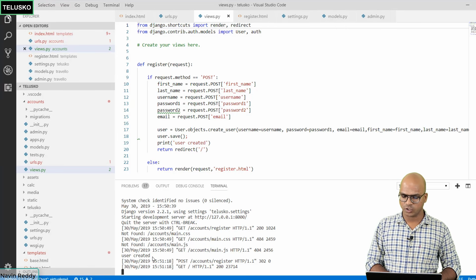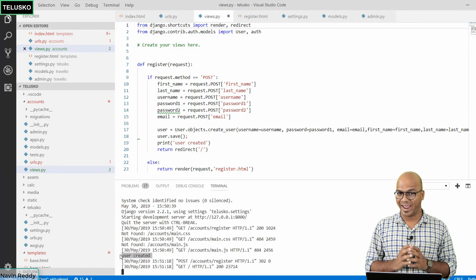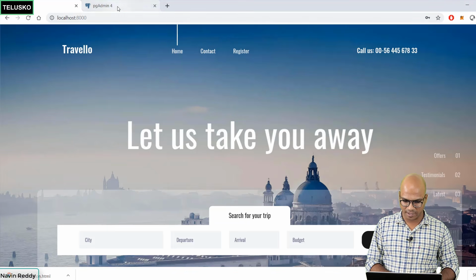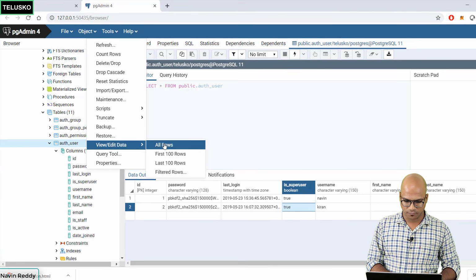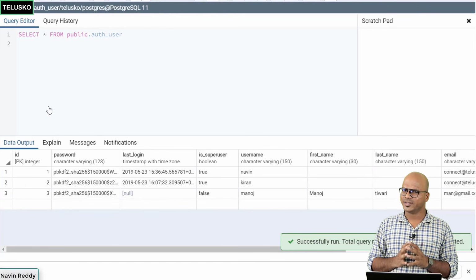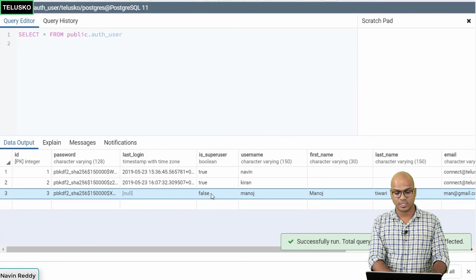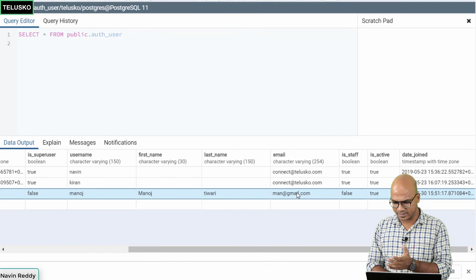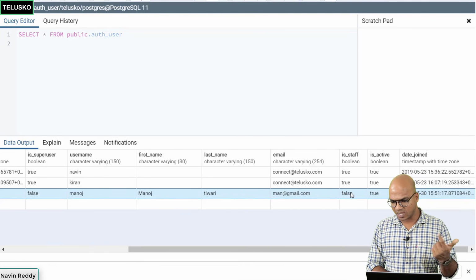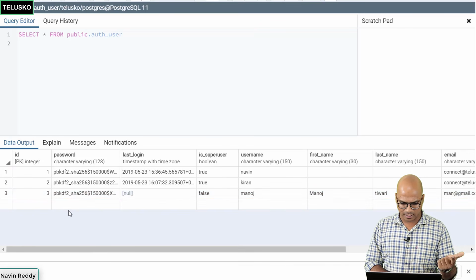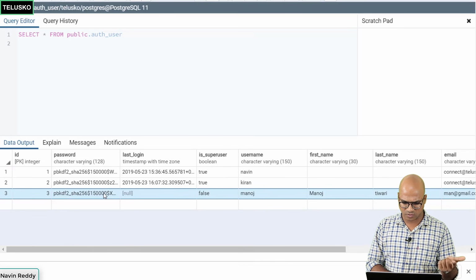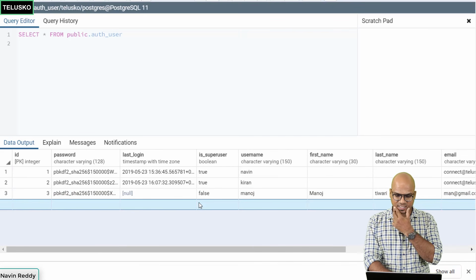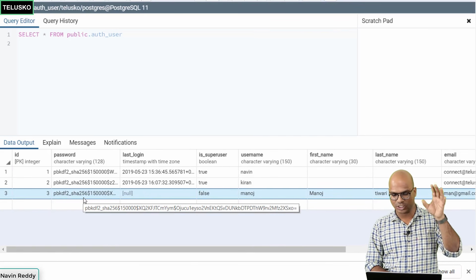Yeah, so you can see if I go back to my console, it says user created, but the actual verification will be done in the database. So let's go back to our PgAdmin, and we'll right click, view all data. Can you see that? We got a new user, and this user is not a superuser, and that's why it says false. We got username, first name, last name, and then email ID. What else do we have? Is it staff? No. Is active? Yes. And last login is not done. That's fine because we have not done the login yet. Date joined, the current time. Everything is set, and your password is stored in a secure format.